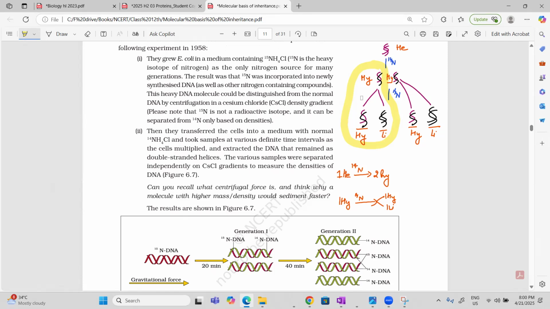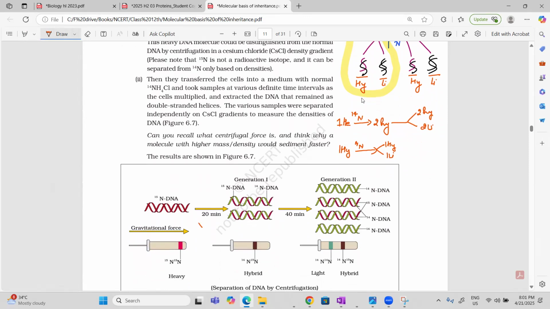One hybrid is giving you one hybrid and one light. The two hybrid will give you what? They will give you two hybrid and two light. So after the first generation, generation 1, you are getting only hybrid. After the second generation, you are getting two hybrid and two light. These are light and these two are hybrid.